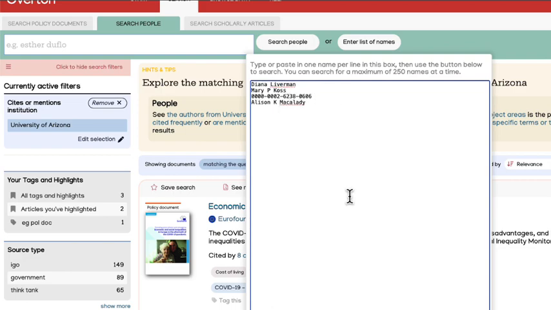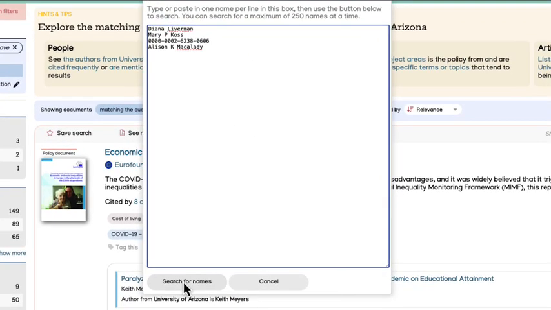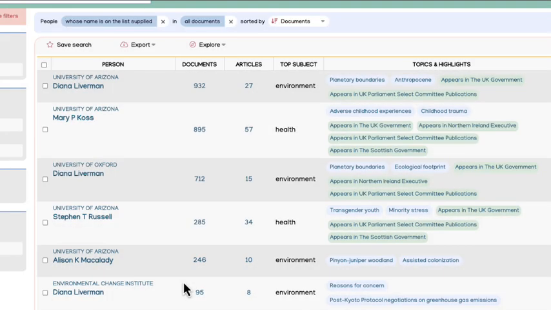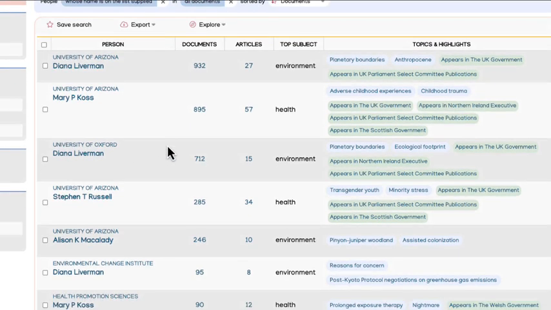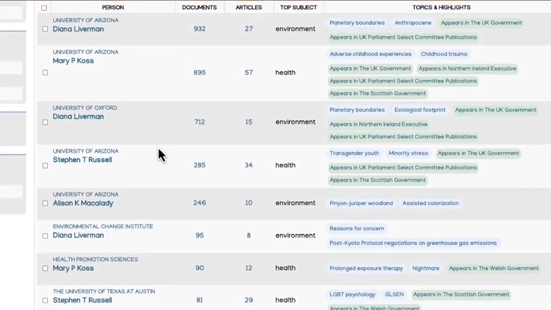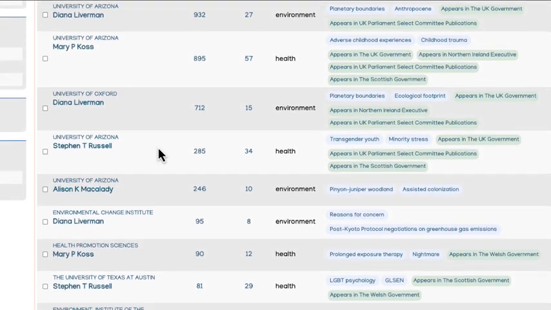So if I search for the names, it is searching all documents in Overton for the names supplied on the list. Now, as you can see, there are multiple instances of those names. So these people have all worked at other institutions besides the University of Arizona.